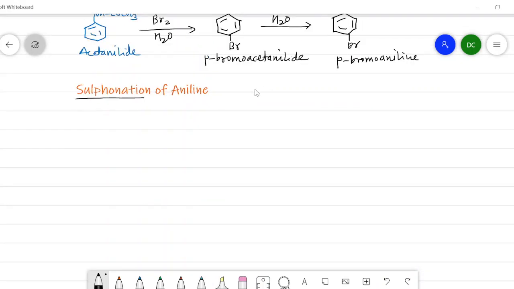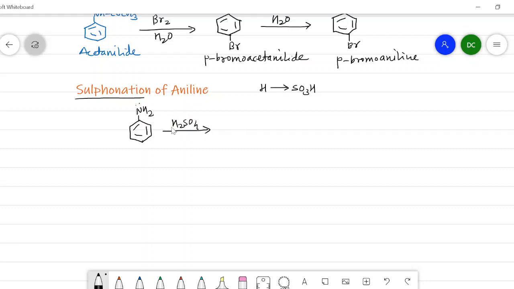Sulfonation of aniline, or sulfonation of any compound in an electrophilic substitution reaction, implies that there is a replacement of hydrogen by the SO3H group. In case of aniline, the para hydrogen is replaced by the SO3H group so that we get sulfanilic acid as a product. So when aniline is treated with sulfuric acid, that is H2SO4.